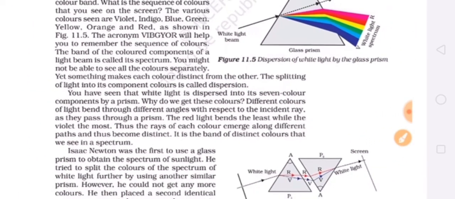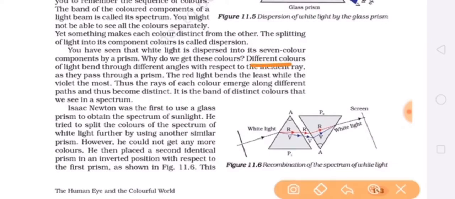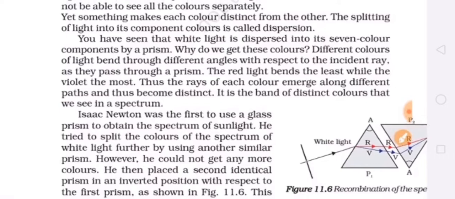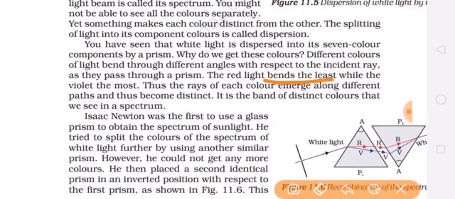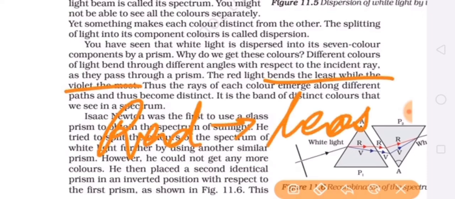Now the next thing is that in the spectrum, the red light bends the least and the violet the most. It means the bending of red light is least, and the most bending is of violet color. You must know this.